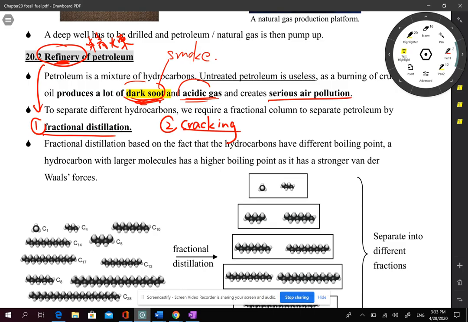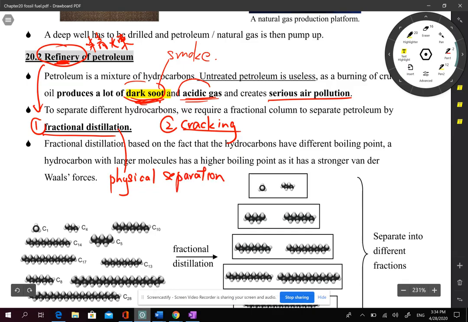You may not know the meaning of cracking, but fractional distillation you have learned in previous chapters, right? Fractional distillation is a physical separation method.